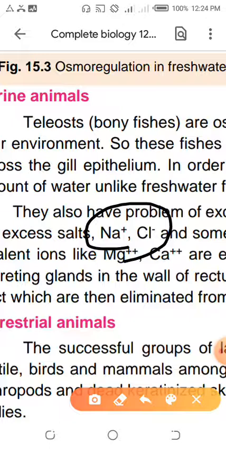A very unique type of nervous system. You are going to study very interesting topics of the nervous system very soon, in which I will talk about action membrane potential and resting membrane potential, and those potentials are created by the sodium ion. So if sodium ions are not present, the potential will not be created. Potential will not be created, nerve impulse will not be created. Nerve impulse will not be created, sensory neuron, motor neuron, associative neuron will not conduct the message.